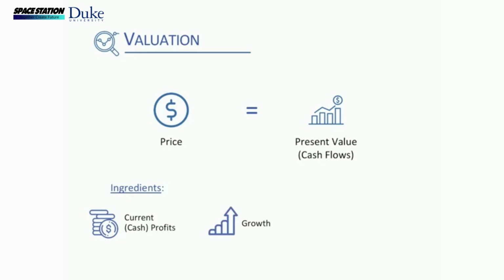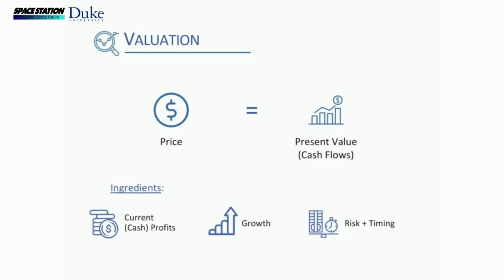So the second component, or the second ingredient, is the growth of those profits over time. So if a firm has low current cash profits, but will grow a lot in the future, that firm may still be worth a lot of money.